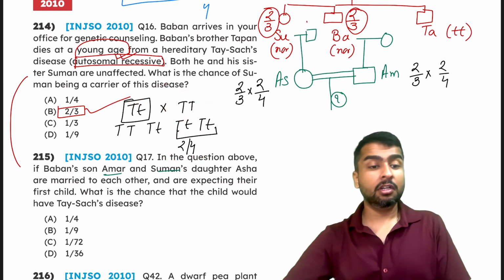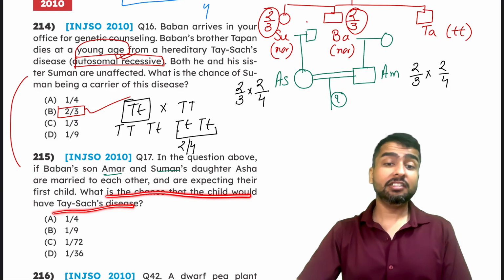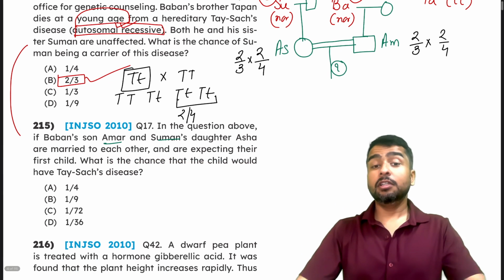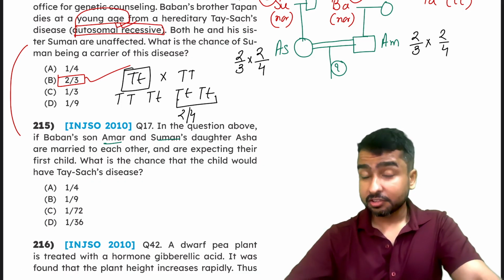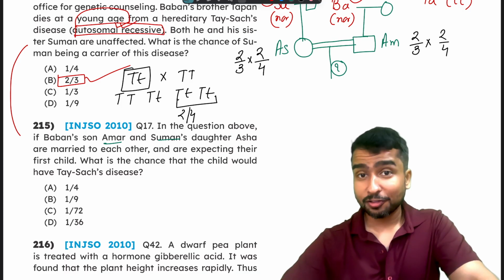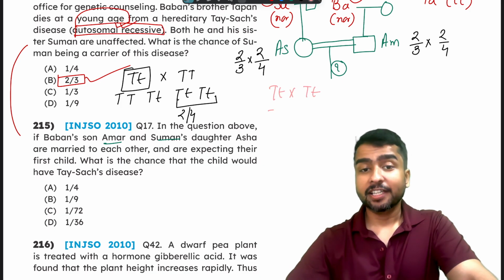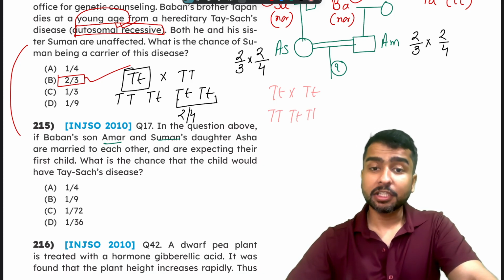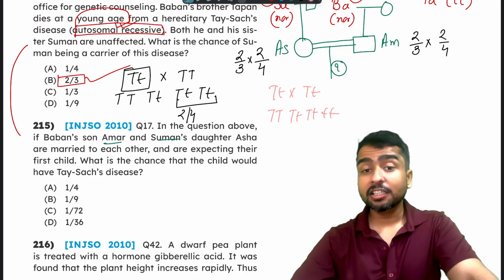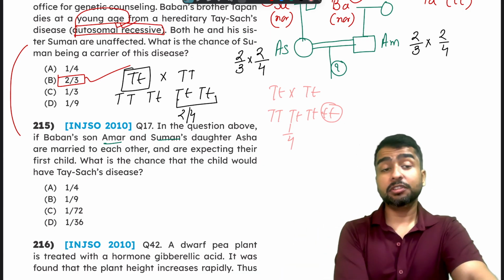Okay, sorry. The question is, what is the chance that the child would have Tay-Sachs disease? If the child has to have Tay-Sachs disease, that means it has to be small t, small t. Now, if the child needs to have the disease, both the parents need to be carriers. So we will perform our third cross. Do you see the level now? Big T small t multiplied by big T small t. That gives us big T big T, big T small t, big T small t, small t small t. So what is the possibility that the son is diseased? 1 by 4.